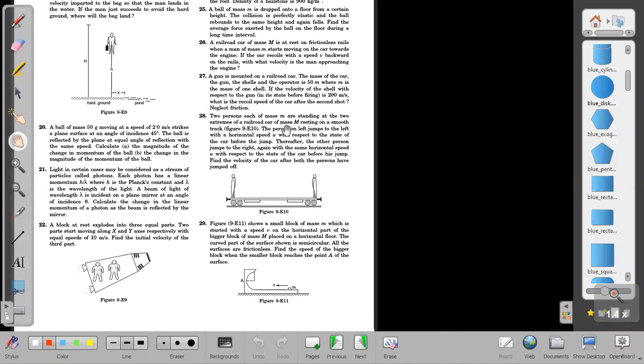The person on the left jumps to the left with horizontal speed u with respect to the state of the car before the jump. Thereafter, the second person jumps to the right again with the same horizontal speed. Then it means the second impulse was more. What is the formula for impulse? Let us check once again. m into u. Which impulse is more, second or first? Second is more, sir. Yes, correct.